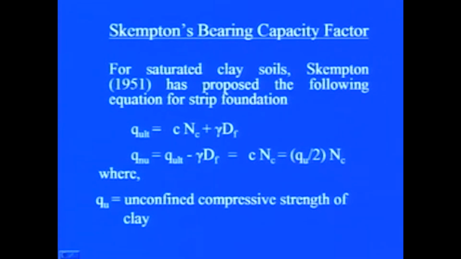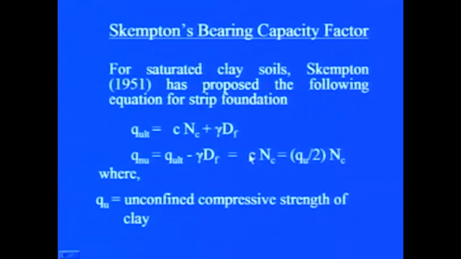In the case of clays, as phi is 0, the other parameters vanish, and we are left with q ultimate equal to c Nc plus gamma Df. By definition, net ultimate bearing capacity is equal to ultimate bearing capacity minus overburden gamma Df. So, net ultimate bearing capacity will become equal to c into Nc.